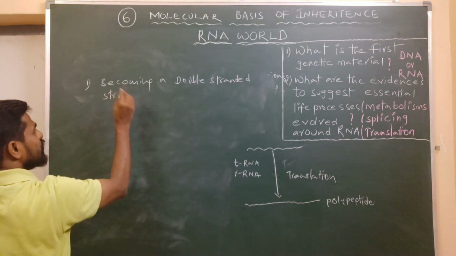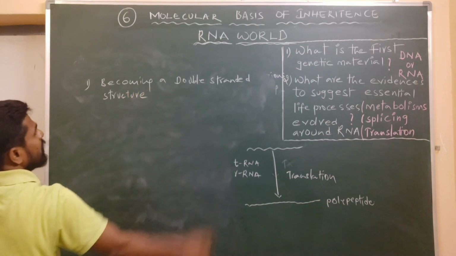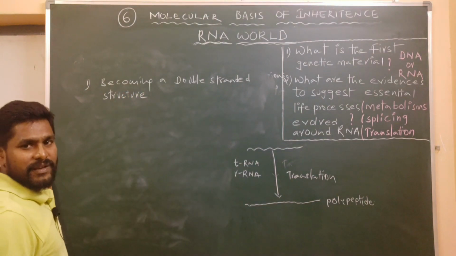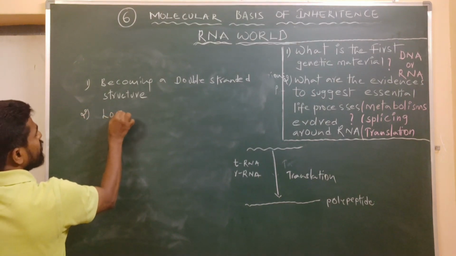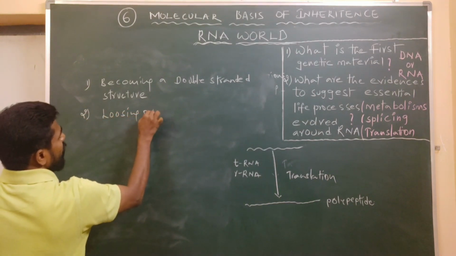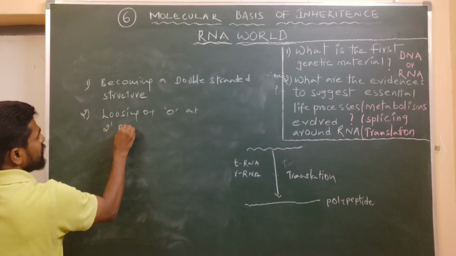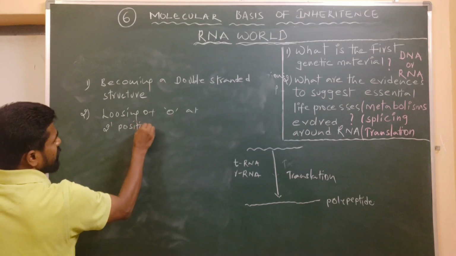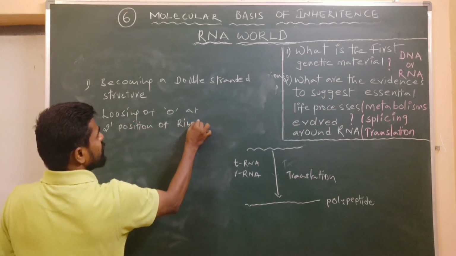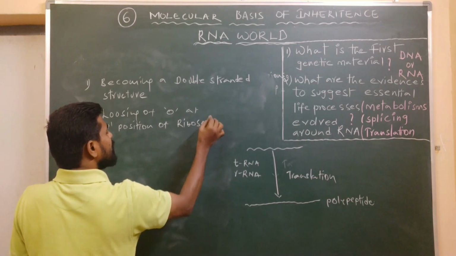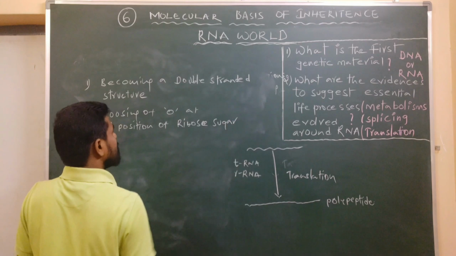This is a structural change that came in RNA. The second one is losing oxygen at the 2' position of ribose sugar, so that ribose sugar became deoxyribose sugar.